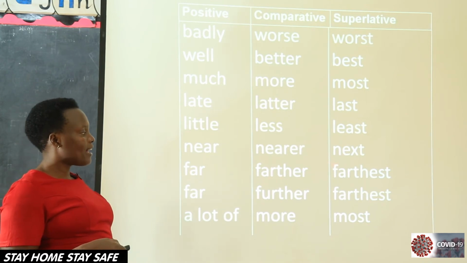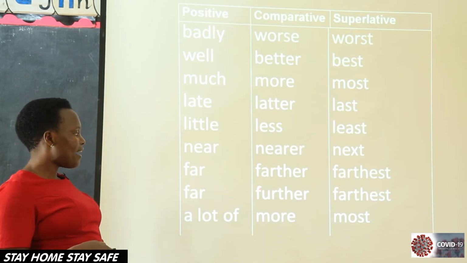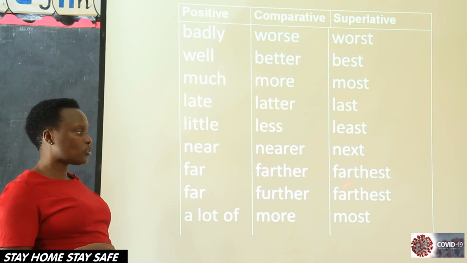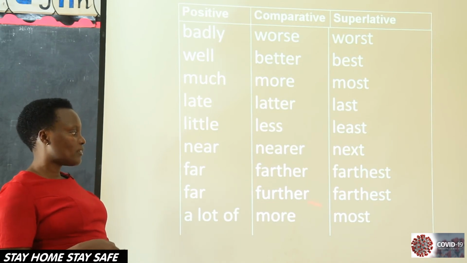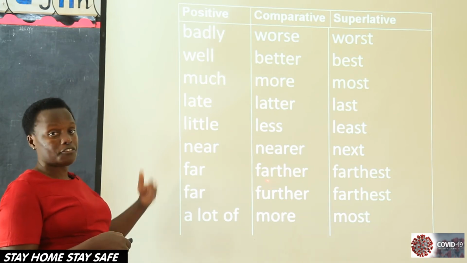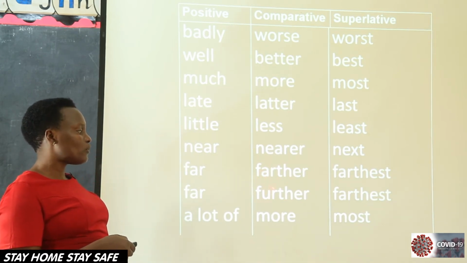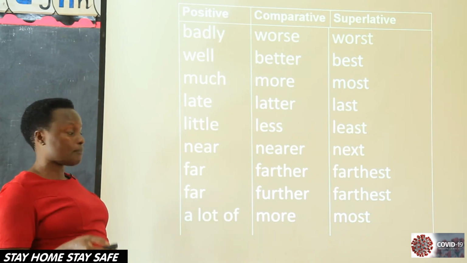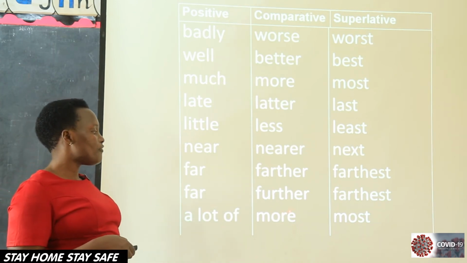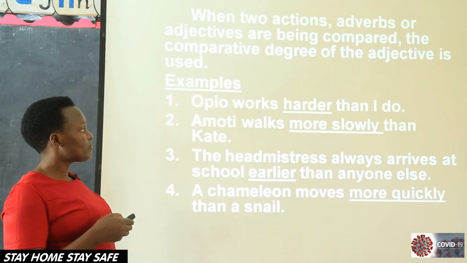Far, farther, farthest. Further. I think I talked about these two. Here it should be fu. I talked about this. We say this farther means for distance, to go far. Then this further, we said it means to add on something. Then a lot of, more, and most.